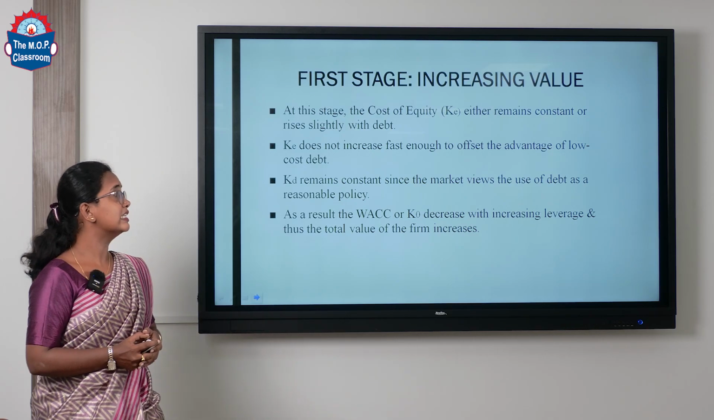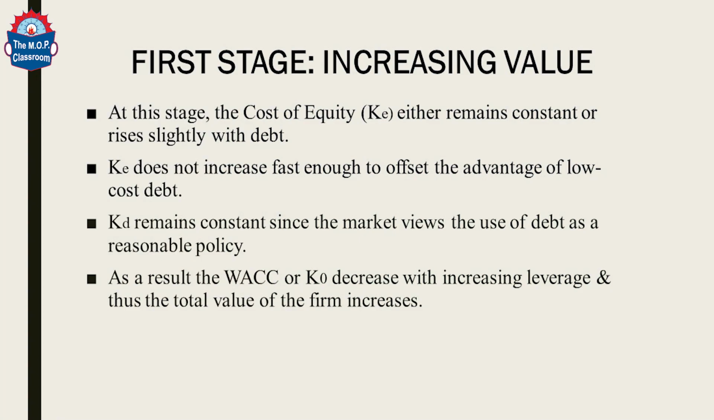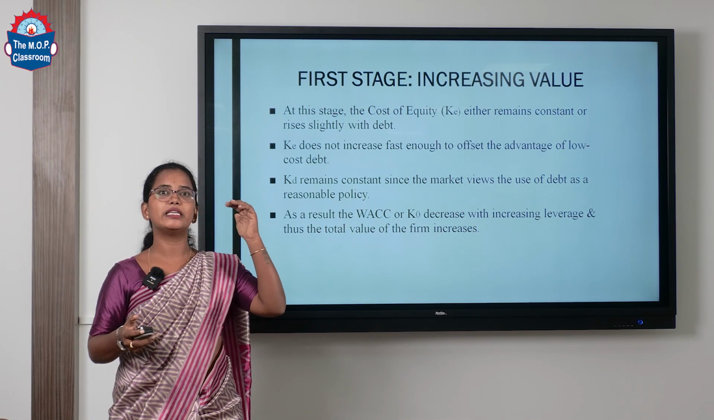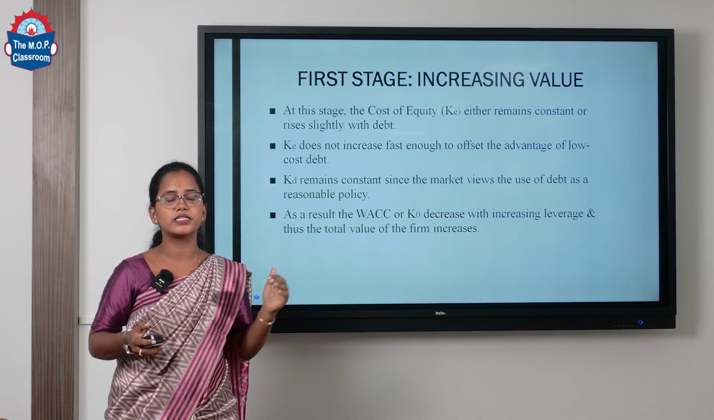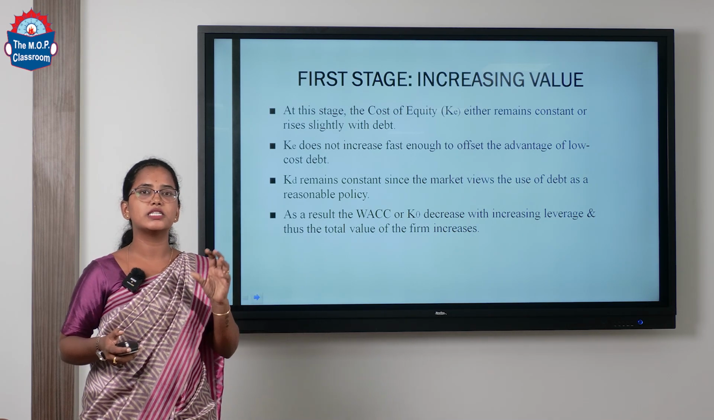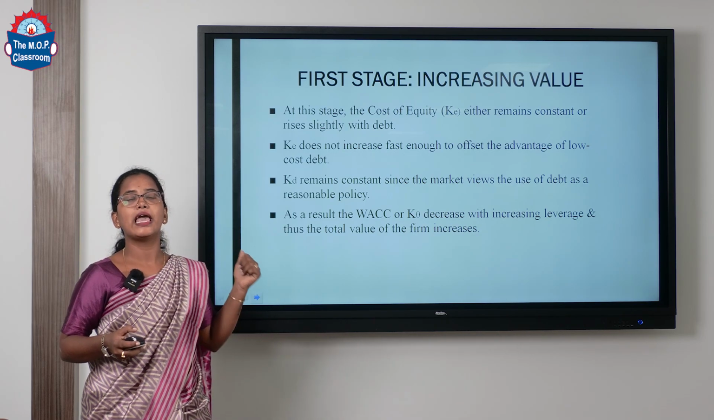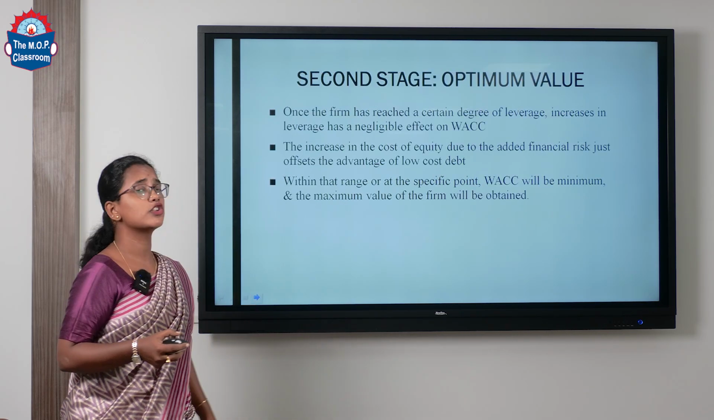So now let's see in detail. The traditional approach is classified into three stages. The first stage is termed increasing value. In this stage, the firm will be increasing its cost of equity and also its cost of debt, though not necessarily in the same proportion. The cost of equity will be increased or remain constant, and the cost of debt will remain constant up to a limit. So in this process, when we are increasing the proportion, it will also lead to an increased change in the value of the firm.